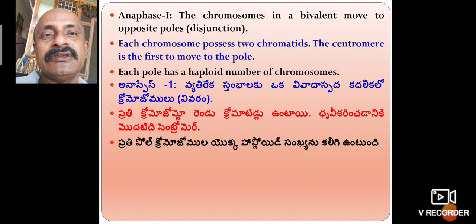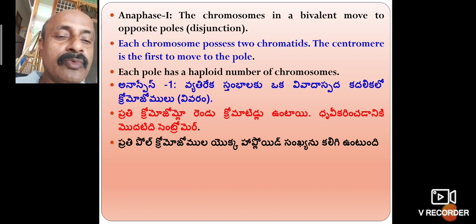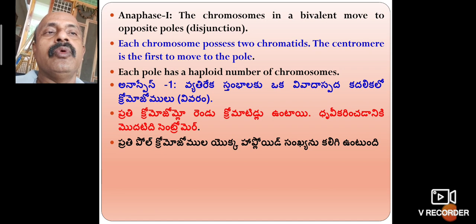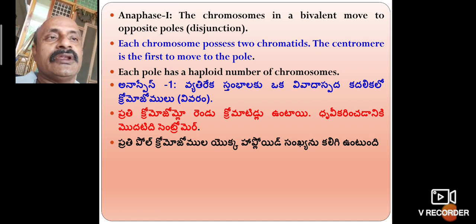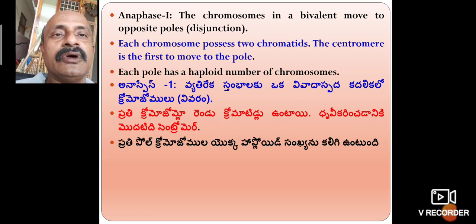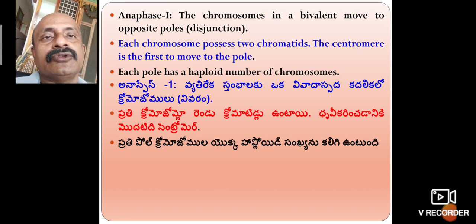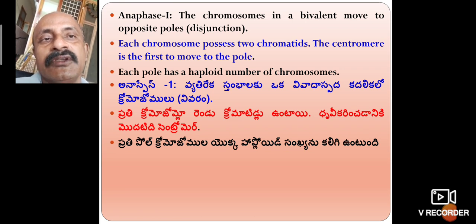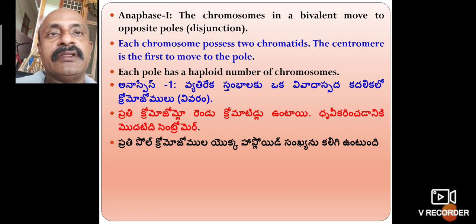The centromere is the first to move to the pole. Each pole gets a haploid number of chromosomes, which is called anaphase.